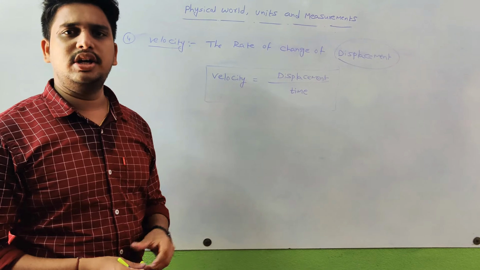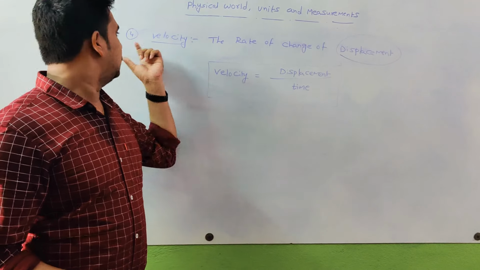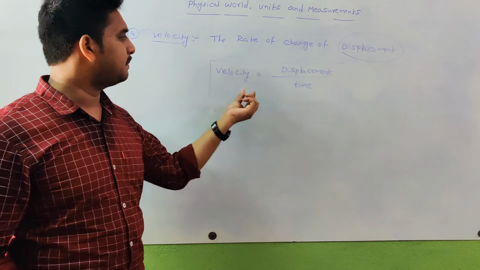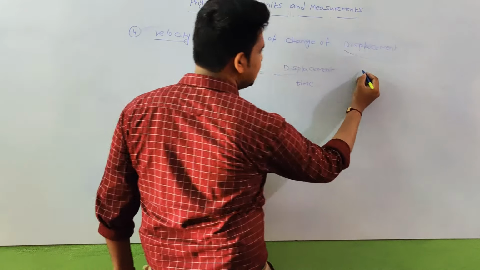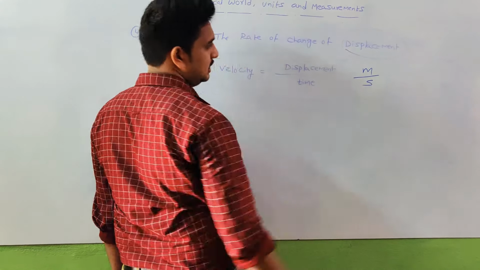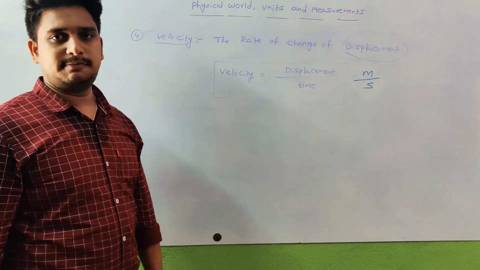Continuing our lecture on dimensional formula, the fourth example is velocity. What is the formula for velocity? Displacement by time. Displacement is measured in meters and time is measured in seconds. Meter per second is the unit of velocity.